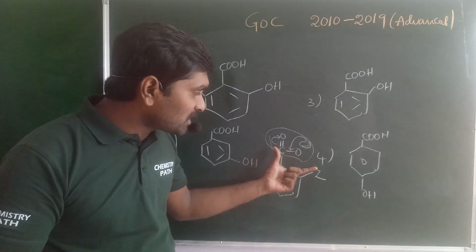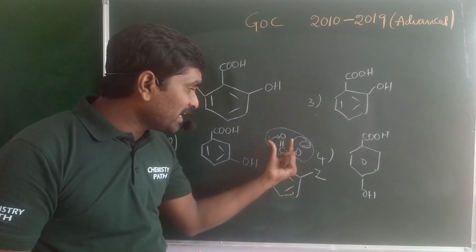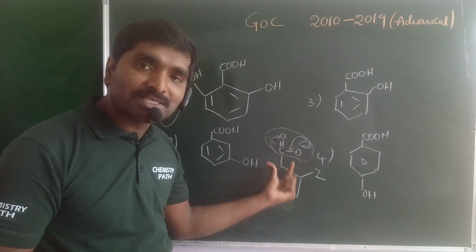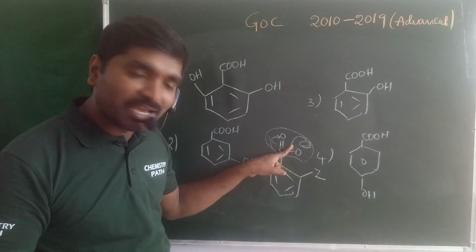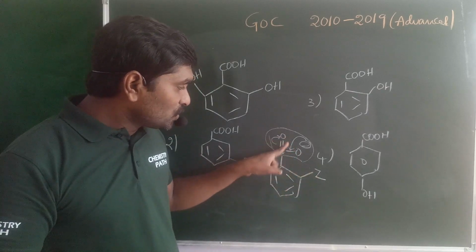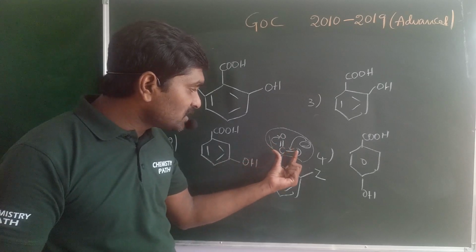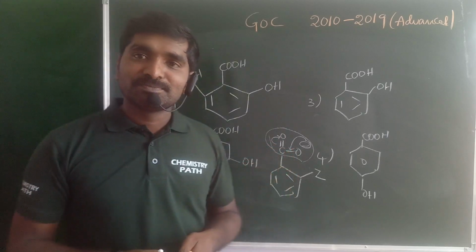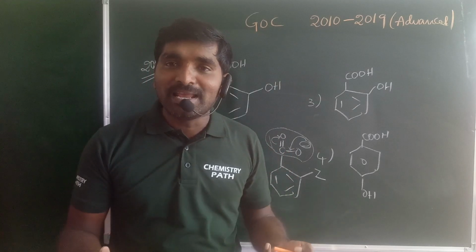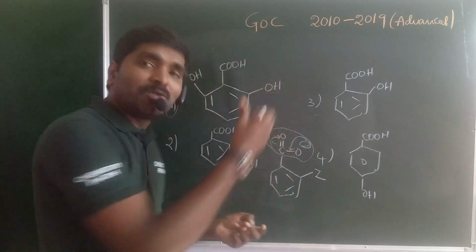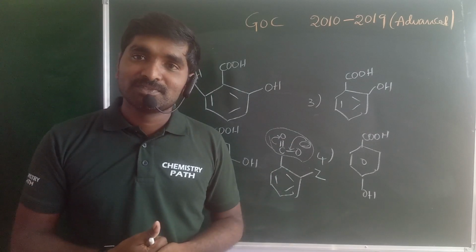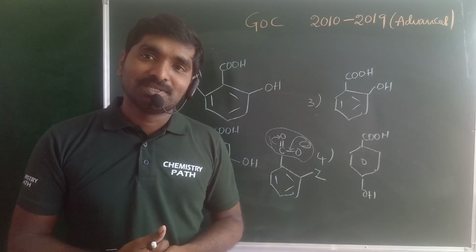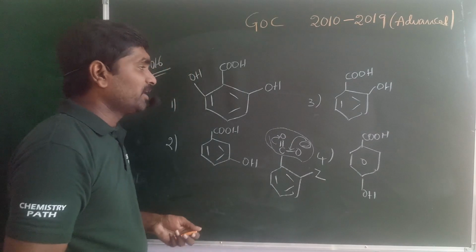Due to these repulsions, planarity is attained between the benzene ring and the carboxylate. Due to the repulsions between the group and the carboxylate ion, planarity is attained between the COO minus and the benzene ring. Due to this planarity, which is more stable, it is more acidic in nature.